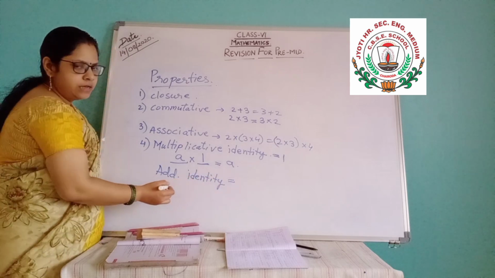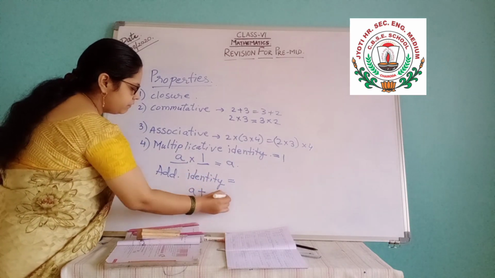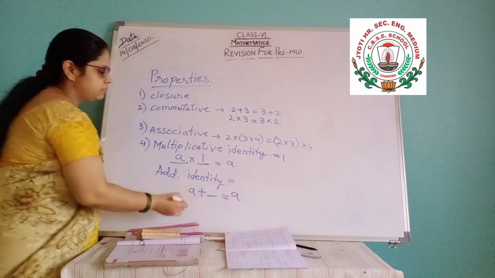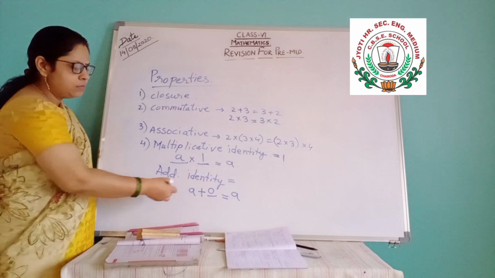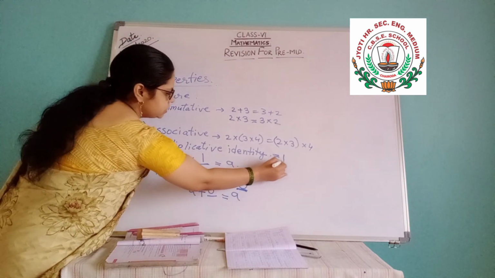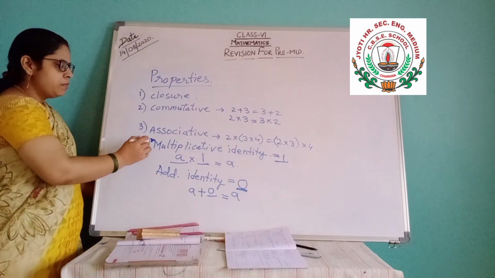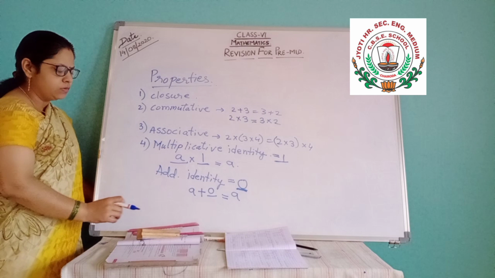Additive identity is by addition of which number you will get the same number. Which number? 0. When you add 0 to any number, you will get the same number. So additive identity is 0. These all things you have to learn. Multiplicative identity is 1. Additive identity is 0.